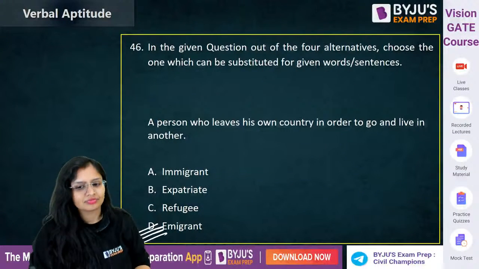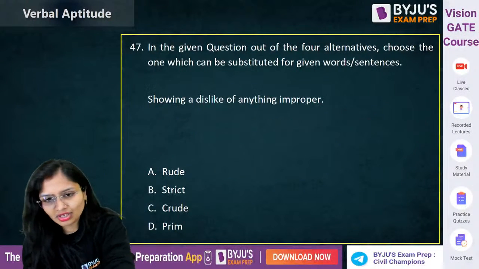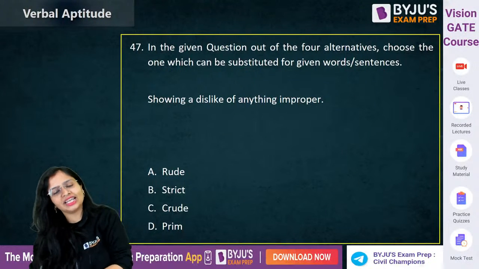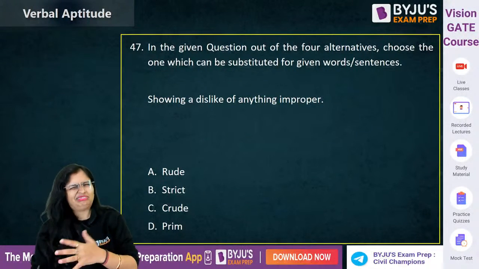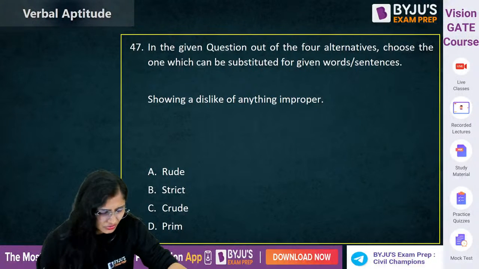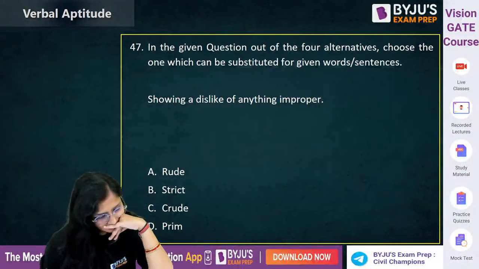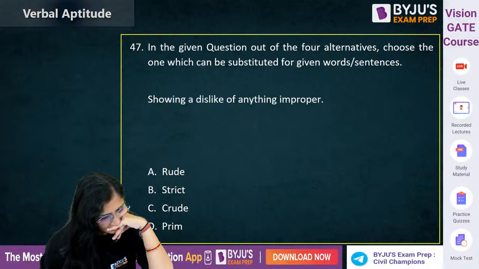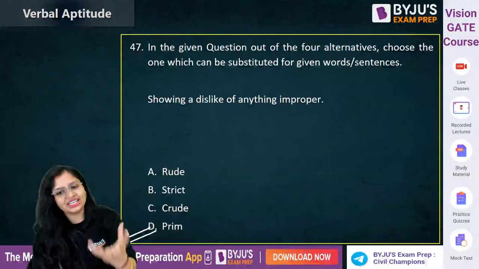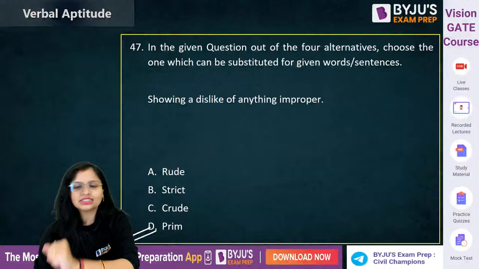Okay, correct. Now this one, showing a dislike of anything improper. If something is not good, you show dislike for it, what will it be? Rude, rough, strict, being harsh. Come on. Correct. Showing disapproval for anything which is not proper, that is known as prim.